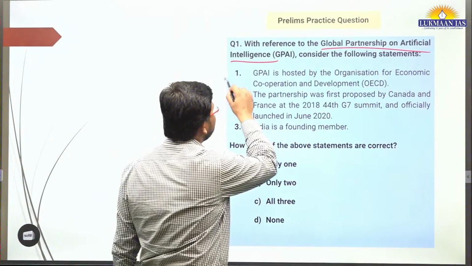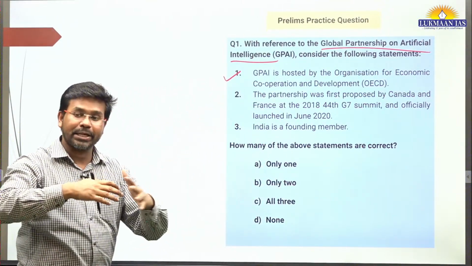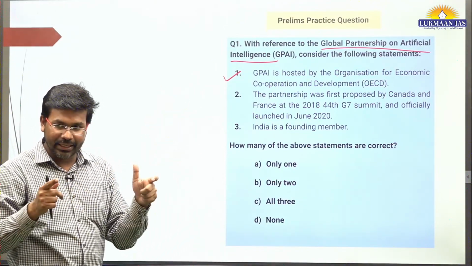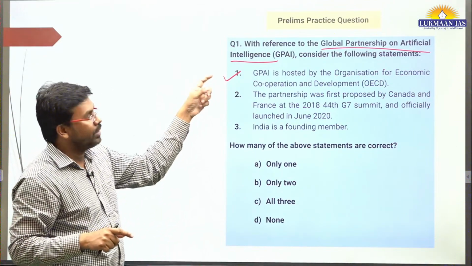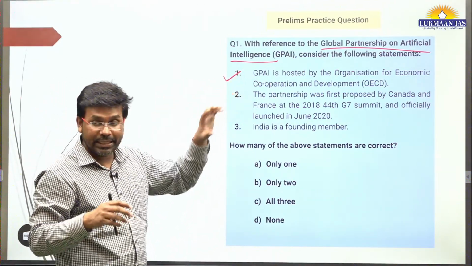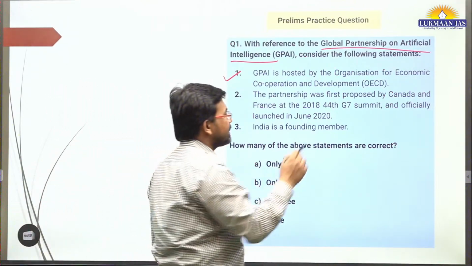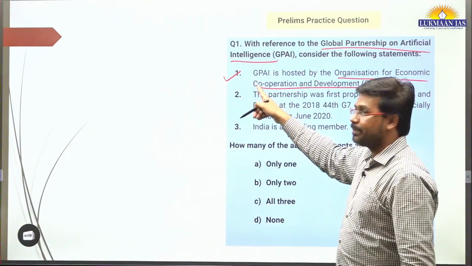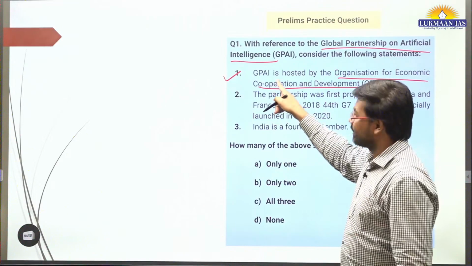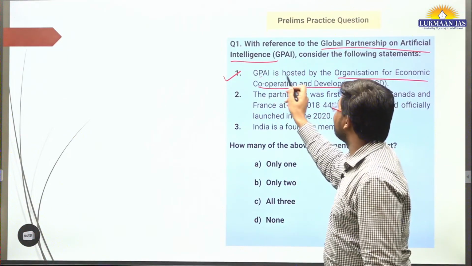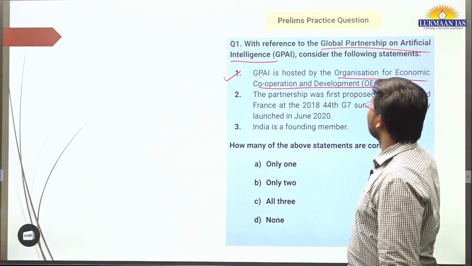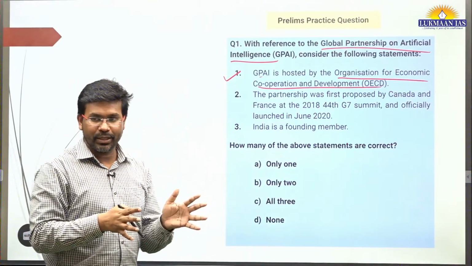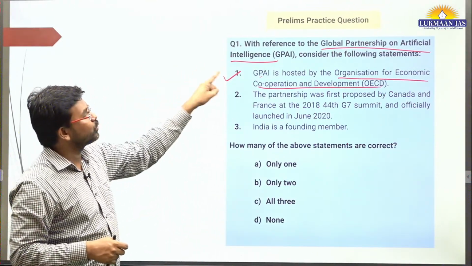So GPAI is a partnership among countries. There should be an office where artificial intelligence related work will be taken care of, where the people working under GPAI will be seated. The Organization for Economic Cooperation and Development has given an office space for GPAI in its own building. That's why the question says GPAI is hosted by the OECD. It is there in that building, and then there are member countries who have joined GPAI.